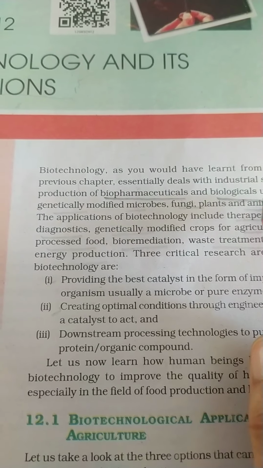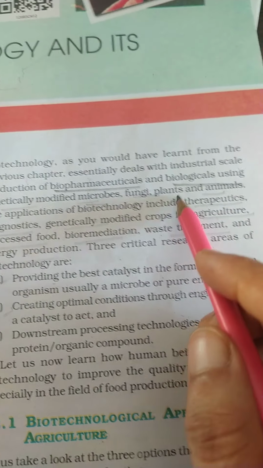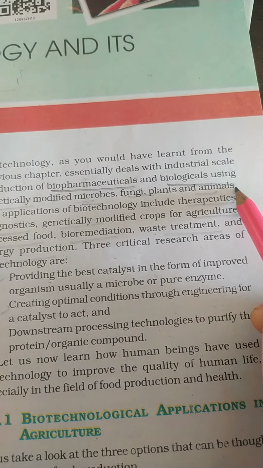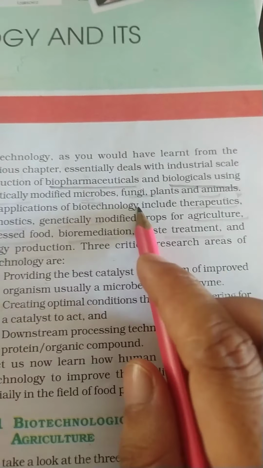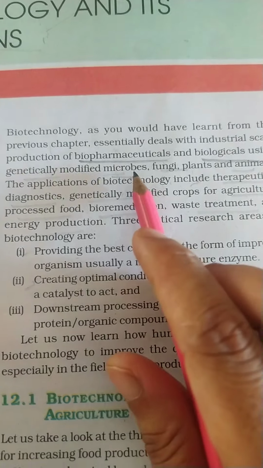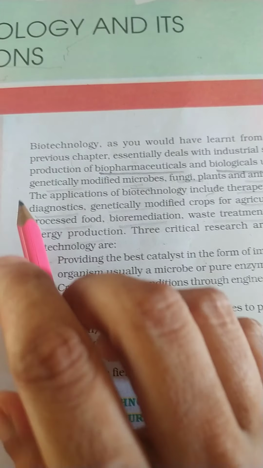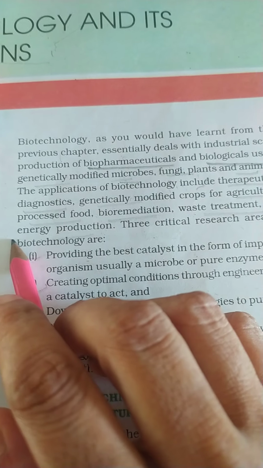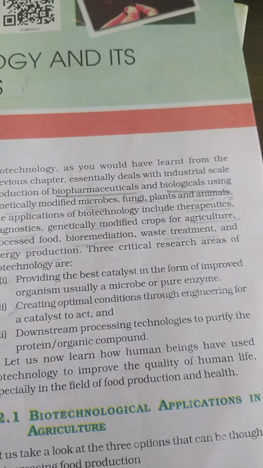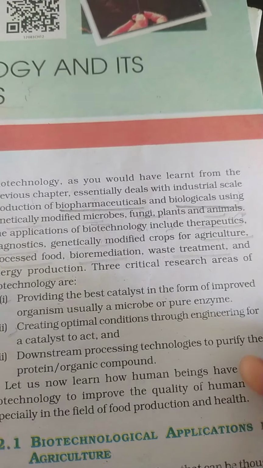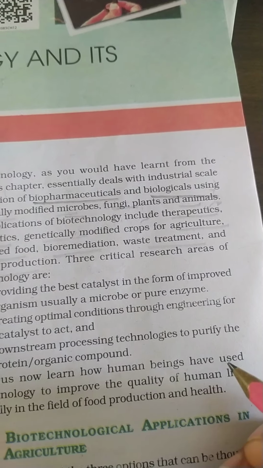And then using genetically modified microbes, fungus, plants, animals, all of these are those in which you have altered the gene. Means you have introduced your gene of interest into the body of these animals, fungus and microbes. So after doing this we can produce a desirable protein, which is also known as recombinant protein. So these animals and plants can be cultured in a bioreactor and a pure enzyme or protein can be withdrawn.